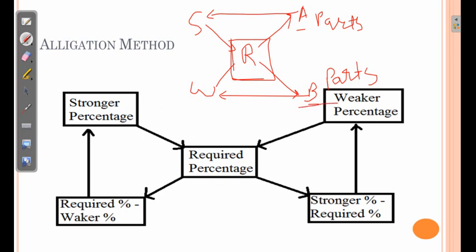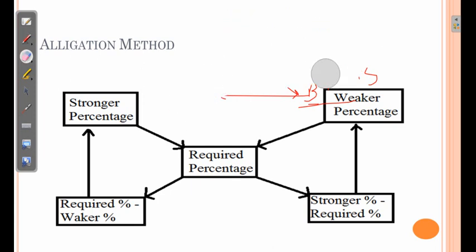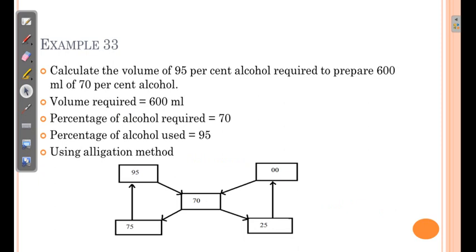Now these portions are in parts, so we need to calculate them into volume. So how to calculate it? Let us understand it with a few examples. We will go with one or two examples so that we can understand it easily. So here one example is there.